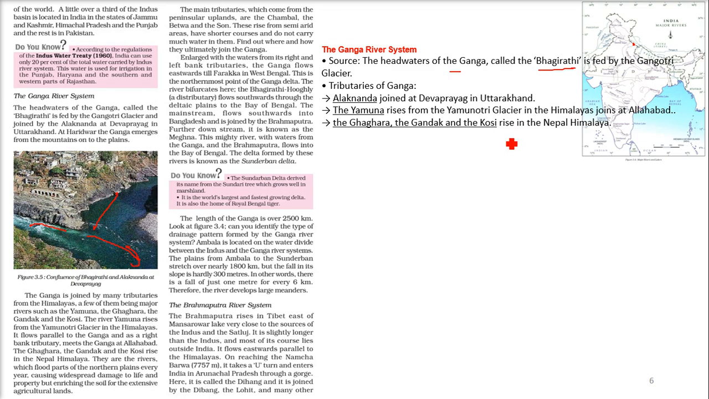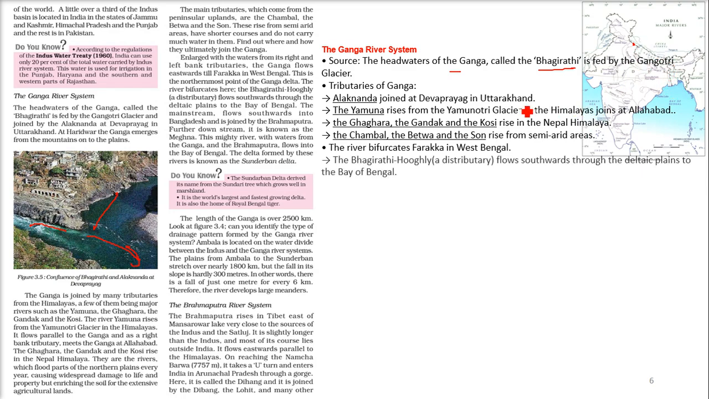Then the Ghagra, Gandak and Kosi, these are in the Nepal Himalaya. The Chambal, Betwa and Son rise from the semi-arid areas. This I'll show you. The river bifurcates at Farakka. Now it has reached here. Near in Bengal at Farakka, it bifurcates. So one part goes here, that is called Hooghly, the Bhagirathi Hooghly, that is the distributary. It goes southwards through the deltaic plain to the Bay of Bengal.